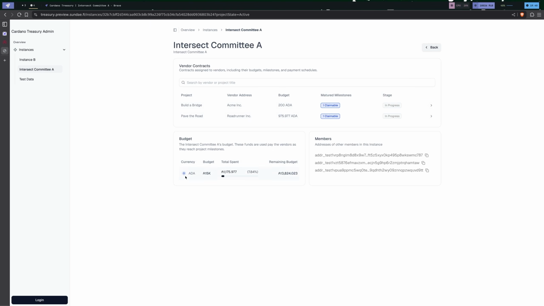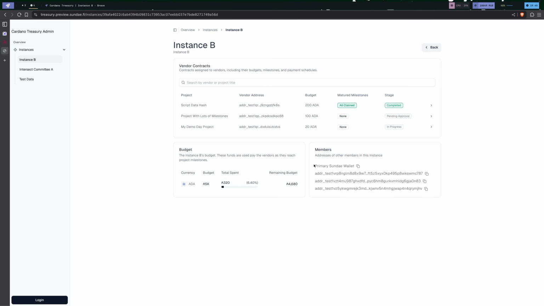Down here at the bottom, you can see the total budget of funds that have been received by this instance, how much has been allocated to projects. So this 1175 is the sum of this 975 and this 200, and then how much is remaining to be allocated to other projects. And then you can see the members of this instance, which is basically anybody who has some kind of permissions in this instance. And these can be either addresses or even labels. So for example, here you see we've labeled this one a quote unquote primary Sundae wallet. All of this, I should say, is just testing data in the preview environment.